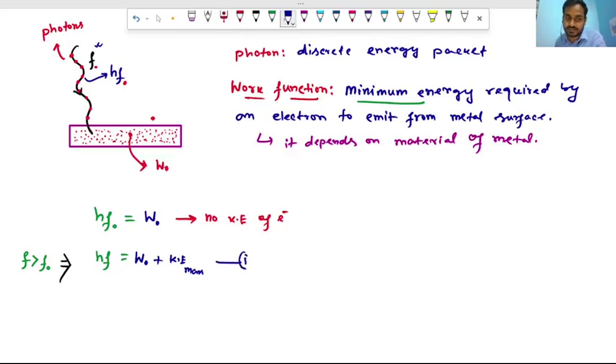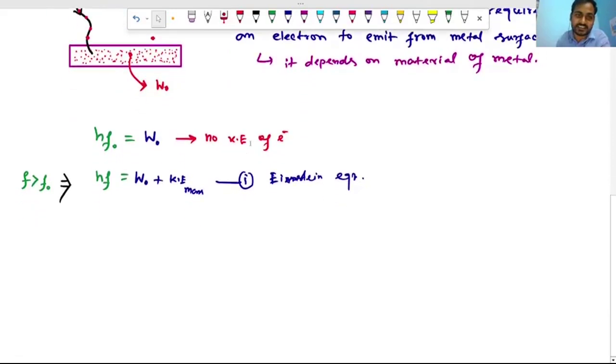This equation is known as Einstein's equation. We can write it in multiple ways. The work function can be written as hf naught as well.